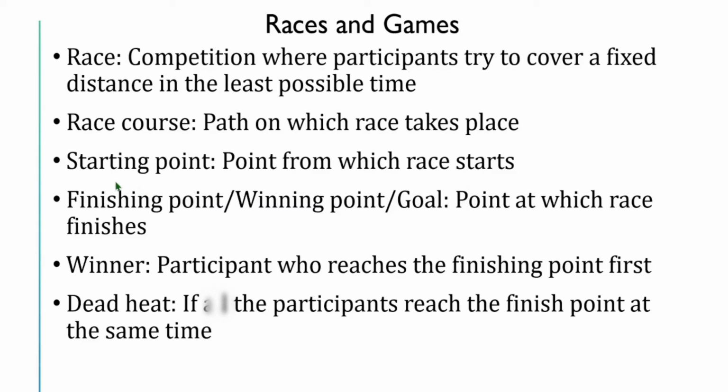Then we have the starting point. Starting point is the point from which the race starts. Next is the finishing point or winning point or goal. It is the point at which the race finishes. Then we have a winner. In each race there is a winner. The winner is the participant who reaches the finishing point first. That person is called the winner.